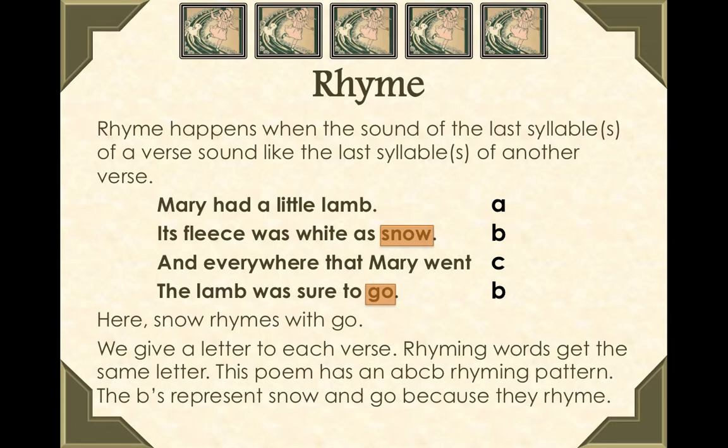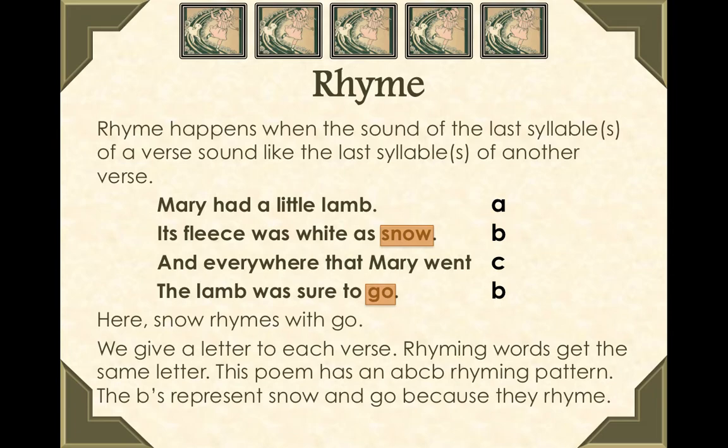Lamb, we're going to call that rhyme scheme A. So we're just going to write A over to the side, to the right. And then the next line, next verse, ends with snow. Well, snow does not rhyme with lamb, so I'm going to call that rhyme scheme B. If I look at verse 3 or line 3, it says went. Well, went does not rhyme with snow.